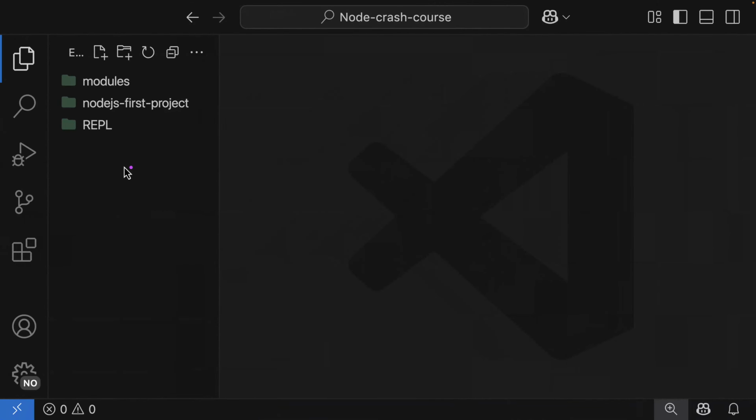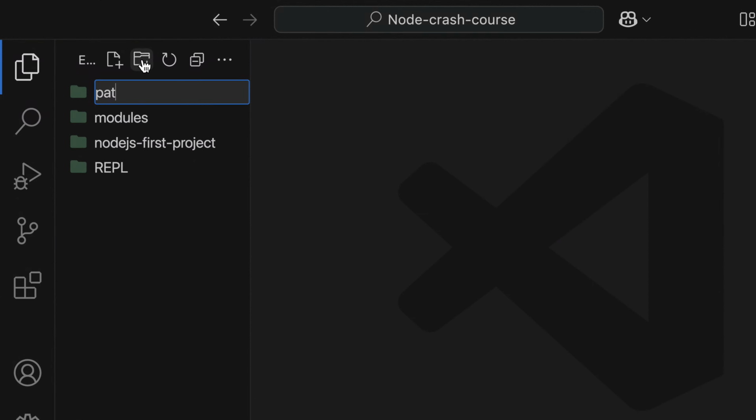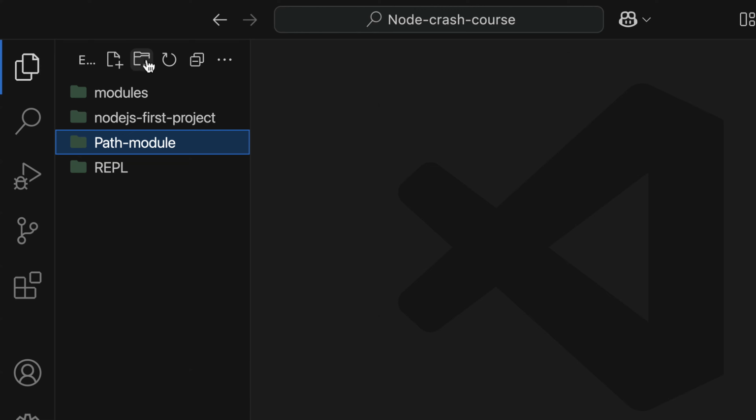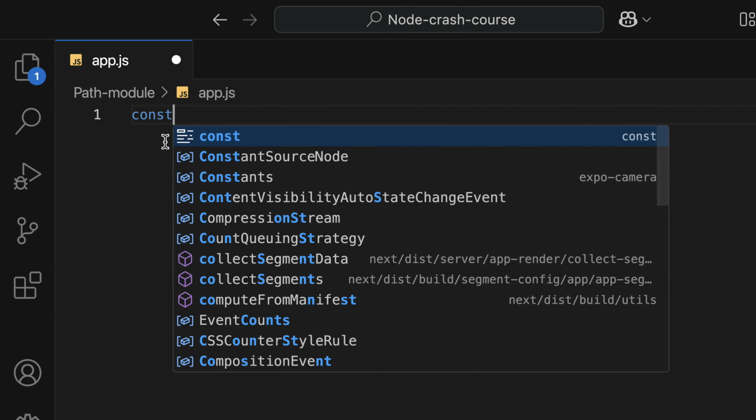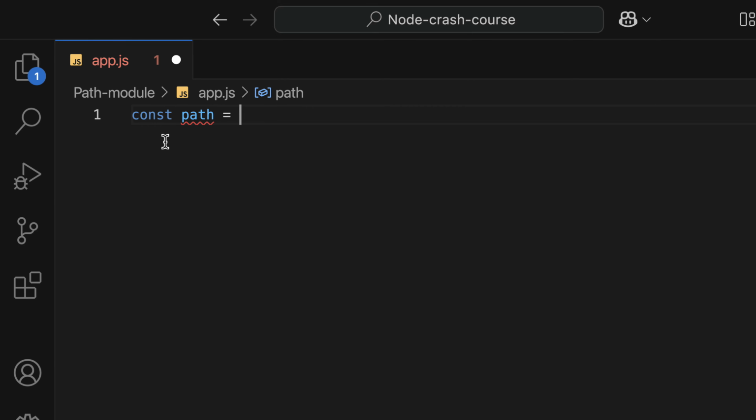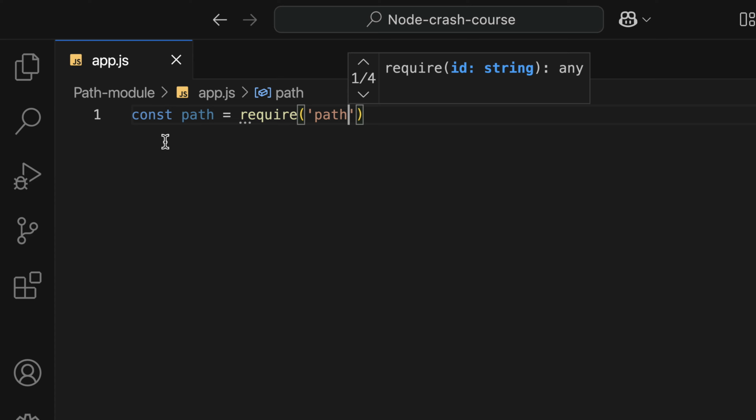We are beginning with the path module. So back here, I'm going to have a folder called path module, and I'm going to have one file called app.js. First of all, we need to require the path module, which is built into Node.js. As soon as you install Node.js, we have the built-in modules, and it goes like this: const path. We're going to use the CommonJS syntax, require, and then path. When importing a built-in module, we don't use a dot or forward slash, just the name.